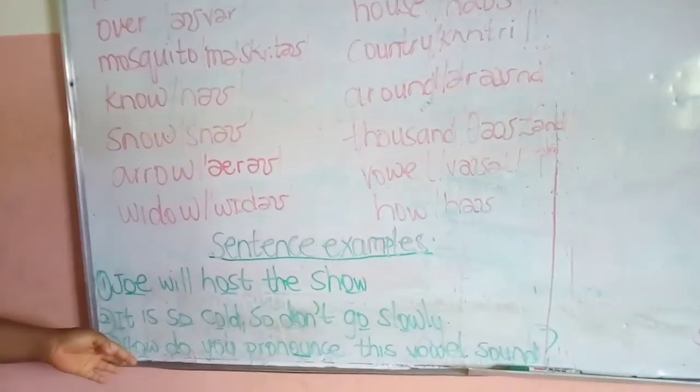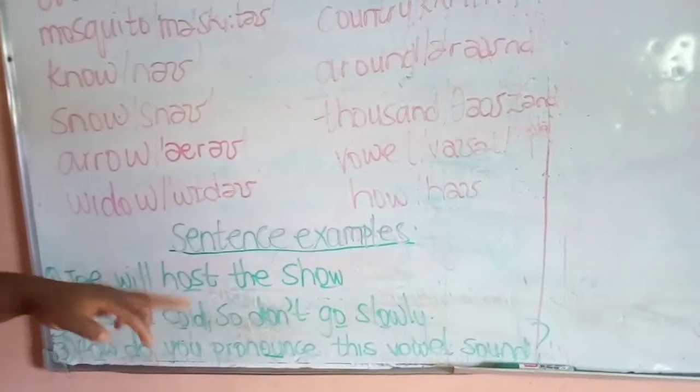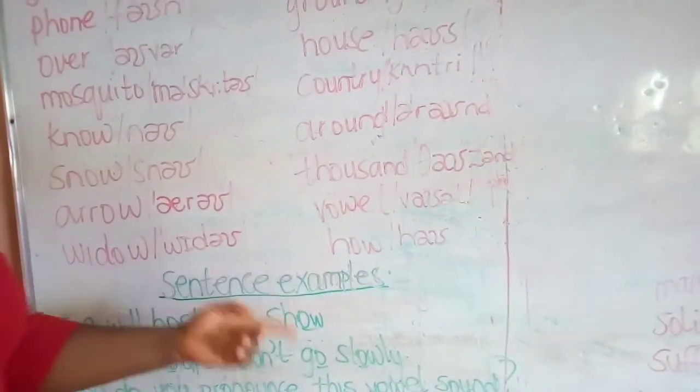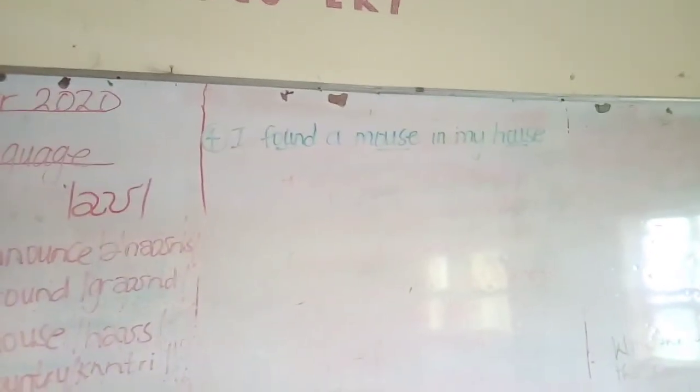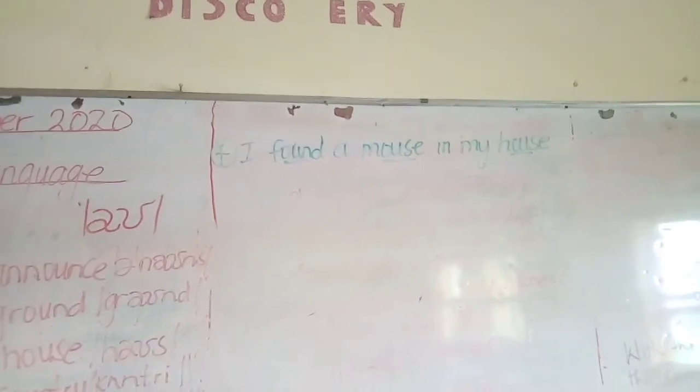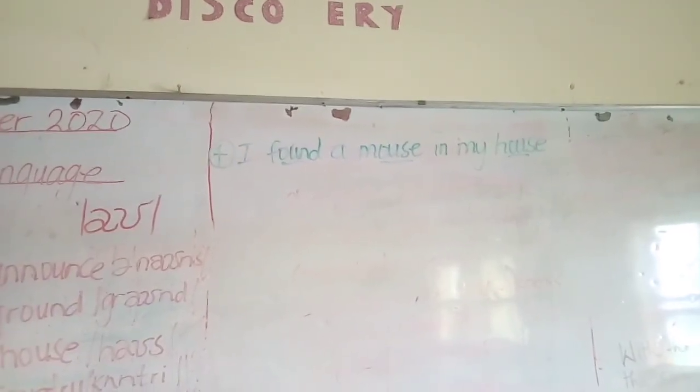Number 3, how do you pronounce the vowel sound? And finally, I found a mouse in my house.